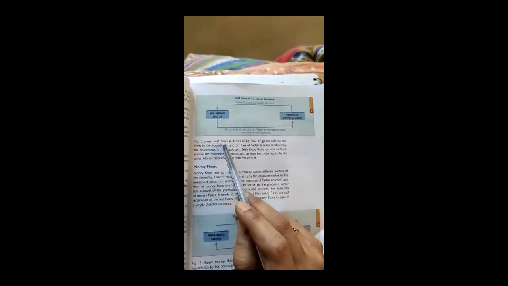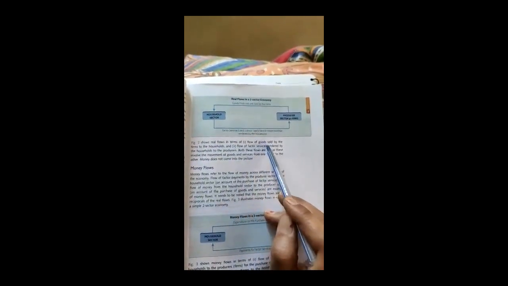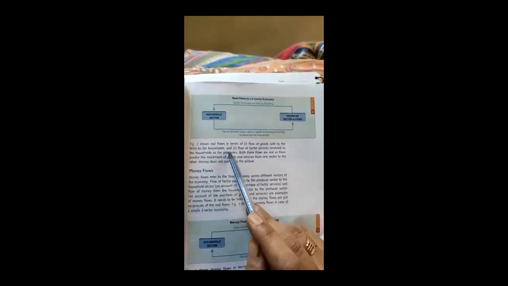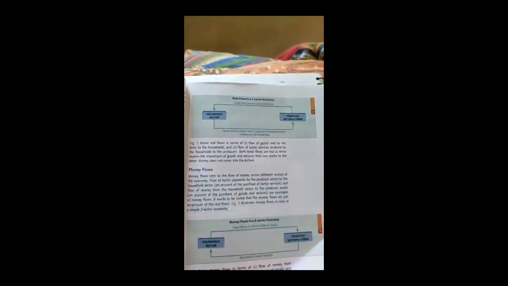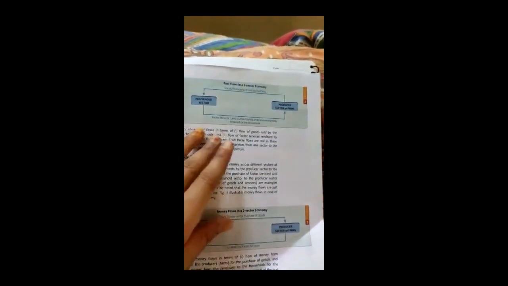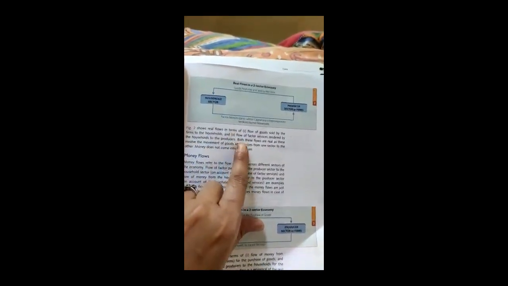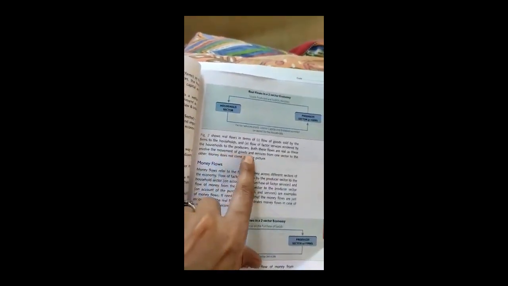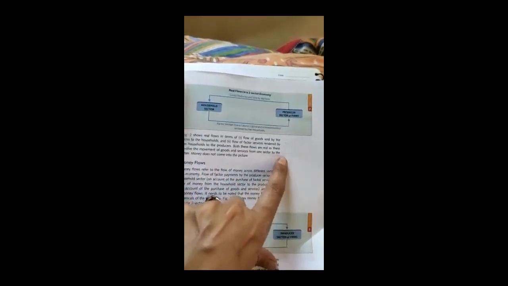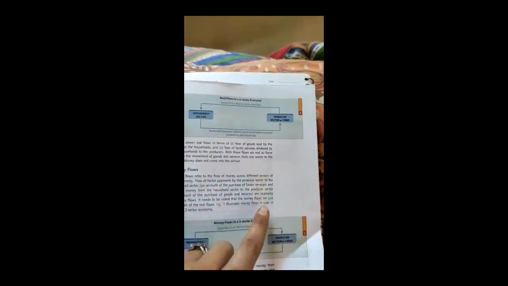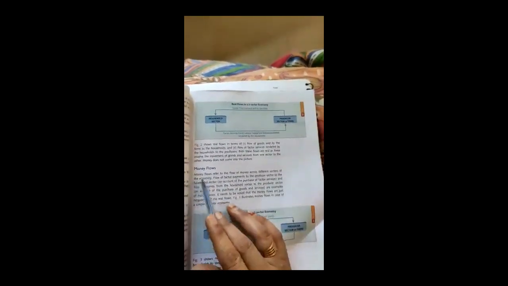Figure 2 shows real flow in terms of the flow of goods sold by the firms to the households and the flow of factor services rendered by the households to the producers. Both these flows are real as they involve the movement of goods and services from one sector to the other. Money does not come into the picture. Okay, the next topic is money flow.